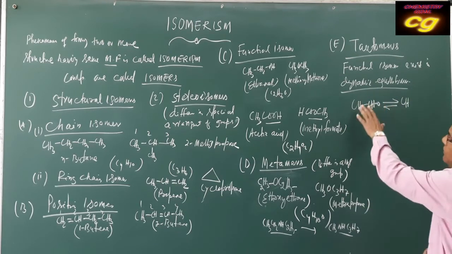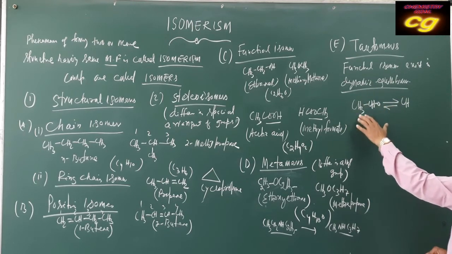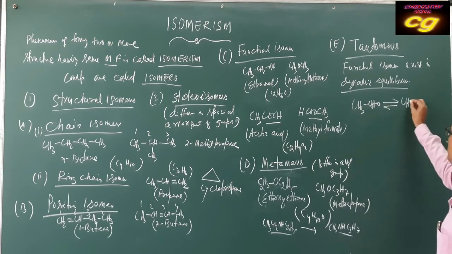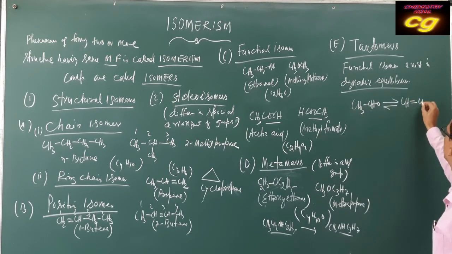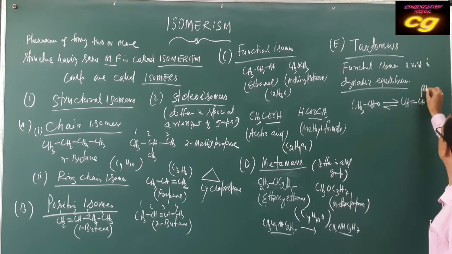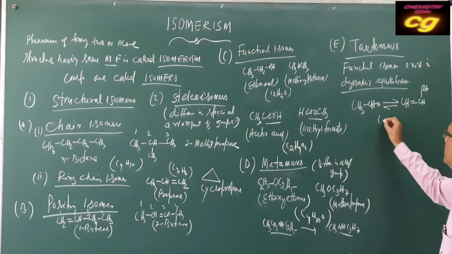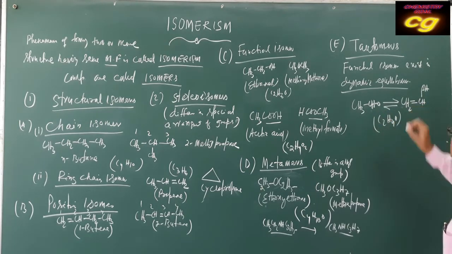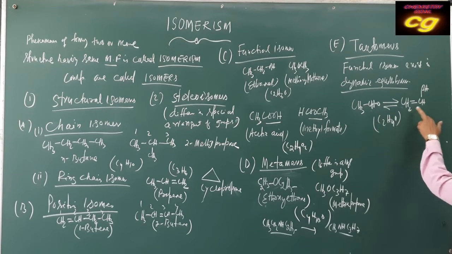This is possible by shifting of hydrogen from one carbon to another functional group: CH becomes a double bond, then CHO becomes OH. The formula is the same, C2H4O. What is the difference?